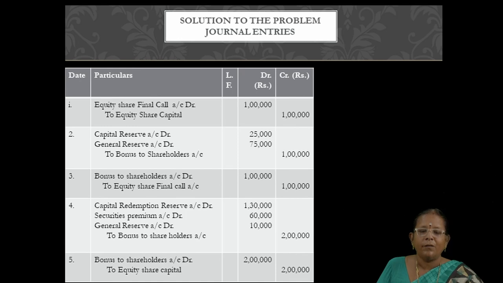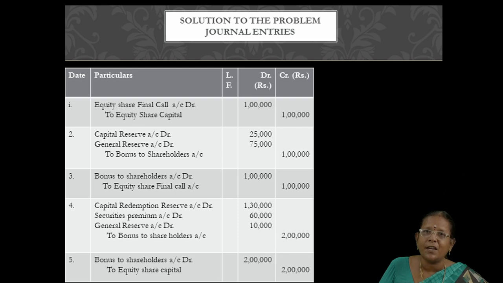So now we can use capital redemption reserve account, securities premium account, general reserve account and profit and loss account. But once again, I remind you, in this problem, there is one condition that free reserve should be utilized in minimum. That is why first I am using capital redemption reserve account 1,30,000 and then securities premium account 60,000 and then general reserve account 10,000.